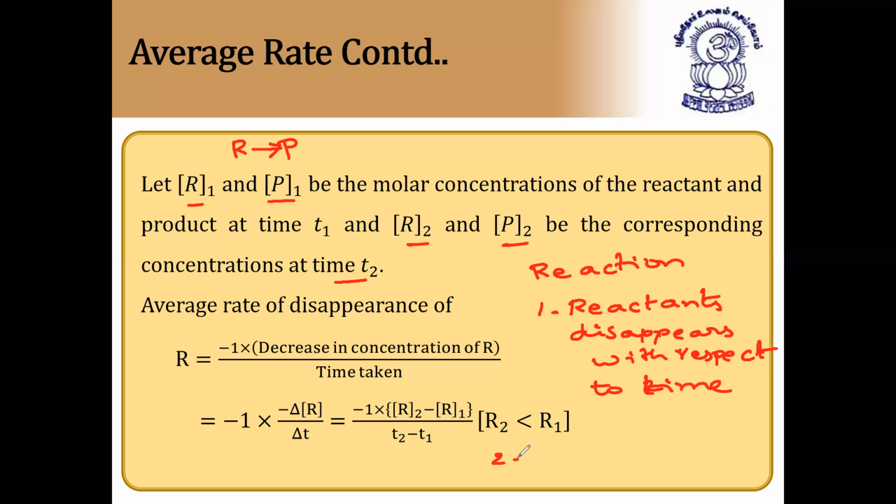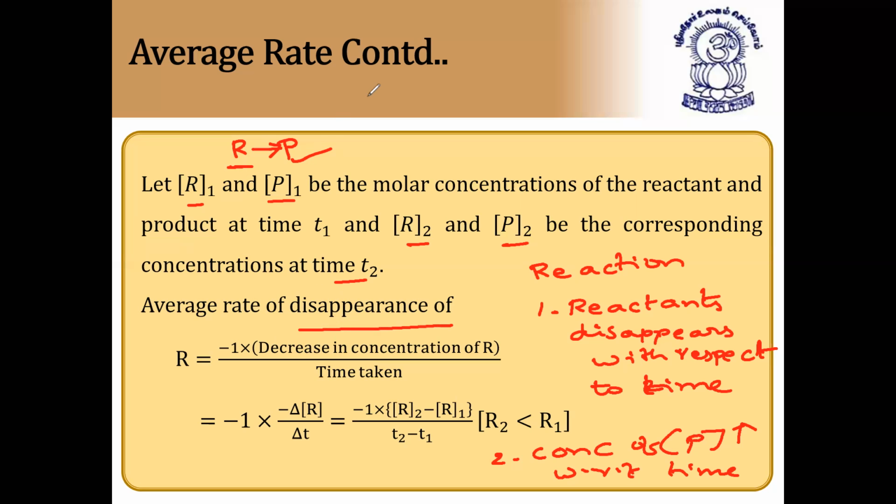And second point is the concentration of reactants and products. Concentration of products increases with respect to time. This is only happening because first the concentration of reactants starts decreasing and the concentration of products starts increasing. So that's why we'll say average rate of disappearance. We'll use the word disappearance because the concentration of reactant decreases.